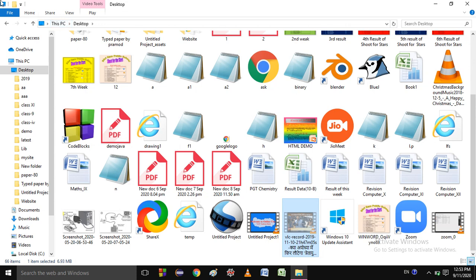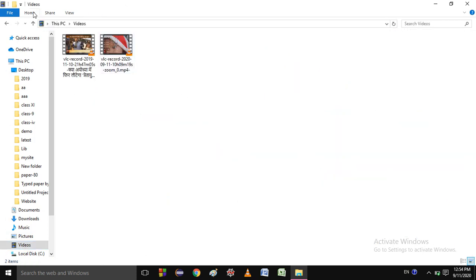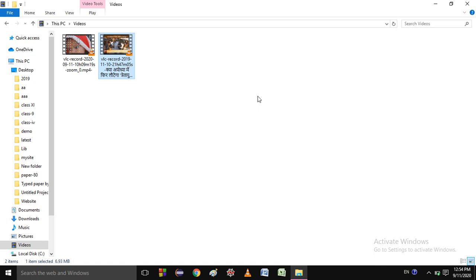Then step 4 is open the location where you want to move the selected files or folder. Suppose I want to copy it in the download area, videos area. Just I go here, then I will click on home and I will click on paste. Because this video is available already, it is showing replace the file in the destination, so this will be replaced. Okay, that means it will be copied. So the files or folder appears in the new location. So you are able to see this. These are the files which are available in the new location.